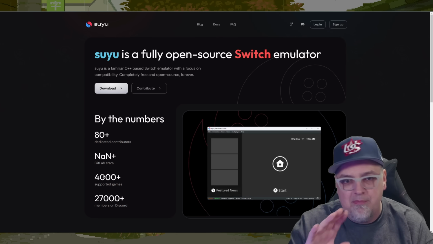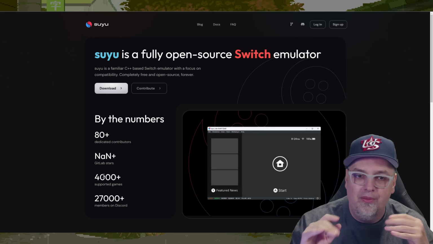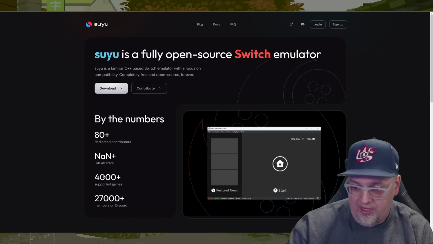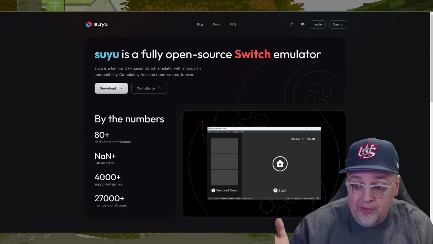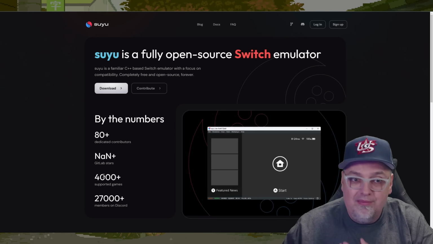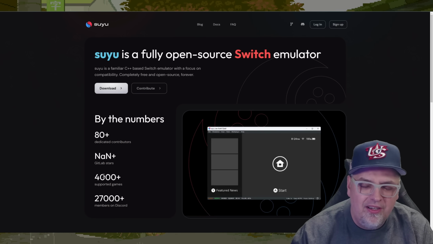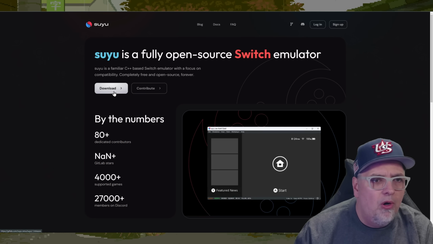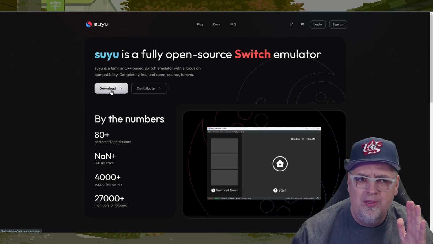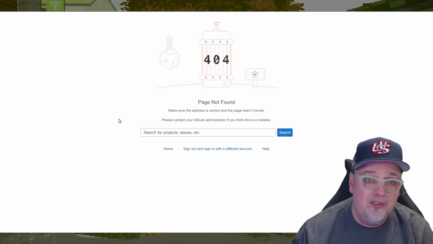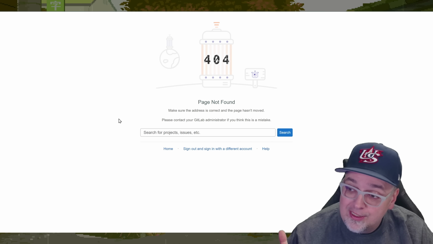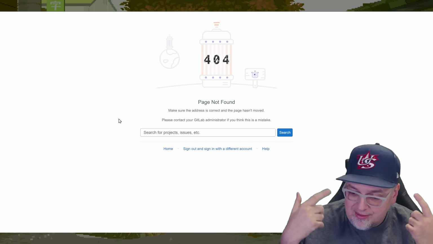Because from what I understand, they made some changes to Yuzu, the branding and a few other little things. And then they were getting ready to go live with it, I guess, or put out a beta or something. And it was just yesterday, I believe, there was a drop, where you could compile the source and have the emulator. And then today, I already have the GitLab open, but if you click download on the suyu.dev webpage, the GitLab for Suyu releases 404, page not found. It just doesn't exist.